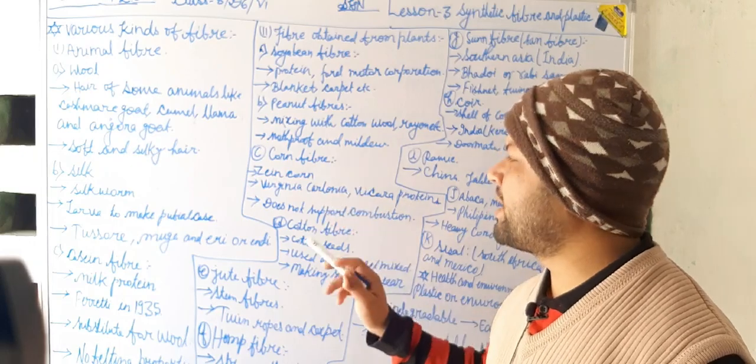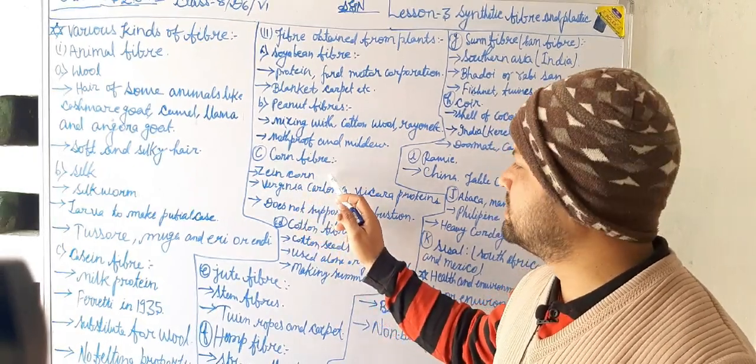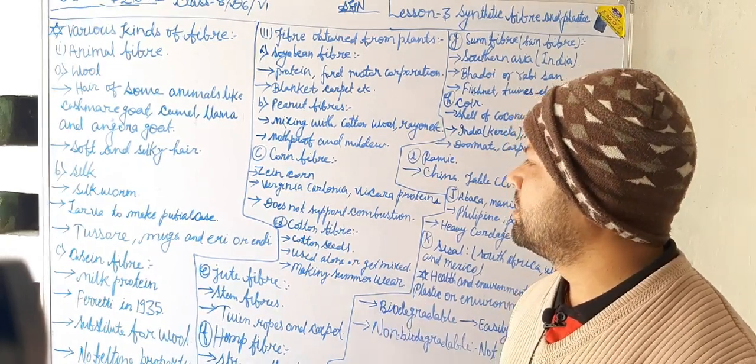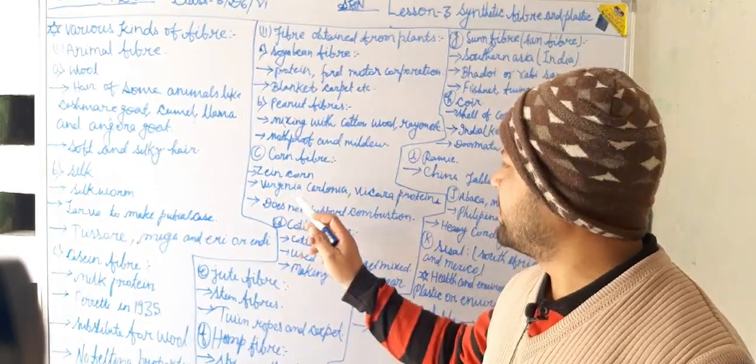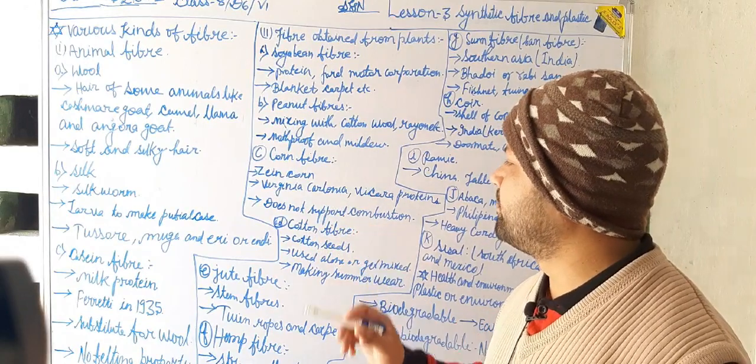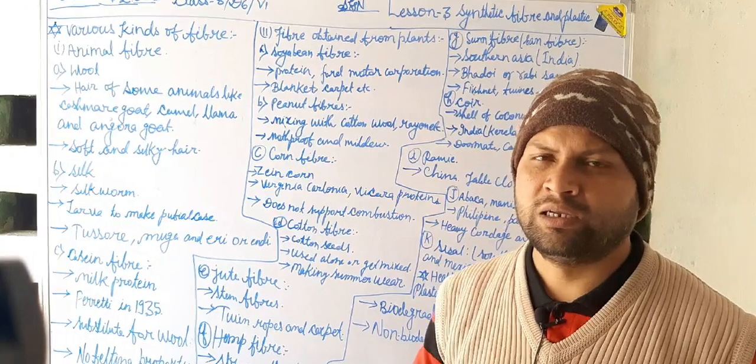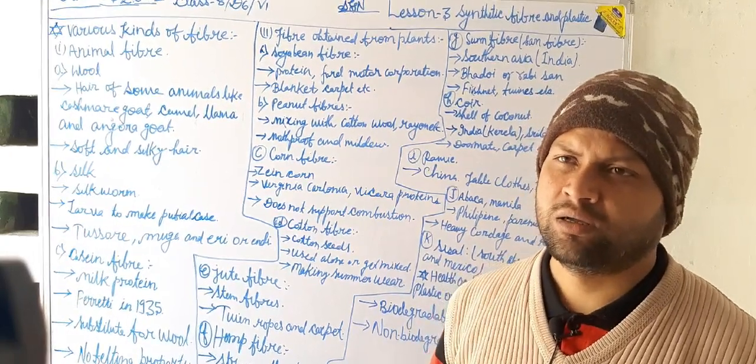Now corn fiber. It is obtained from corn. It was first made by the Virginia Carolina company. Vicara Proteins is its trademark.